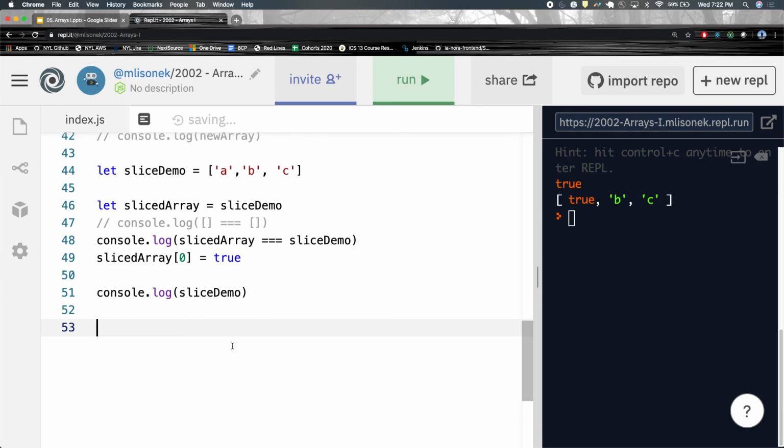This we will go over on a different day, the pass by value, pass by reference lecture. We will go all into this, but just know that if you declare an array over here, and then you set another variable equal to that variable, they are all the same array. So if I mutate this array that I thought I was cloning, I'm actually mutating both because they are one array, okay?